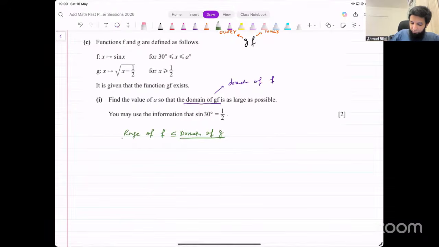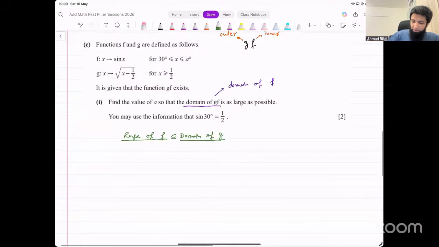Now what do we know from both of them? We know the domain of g is x greater than or equal to 1 over 2. If that's the domain of g, that tells us that the range of the function f, that means the y value for the function f, has to be greater than or equal to 1 over 2.